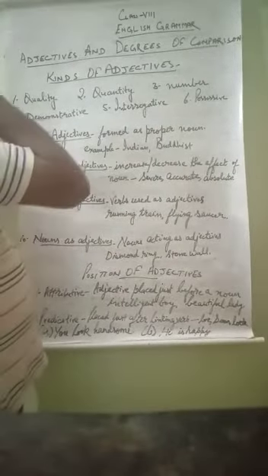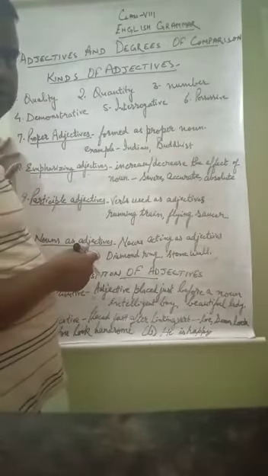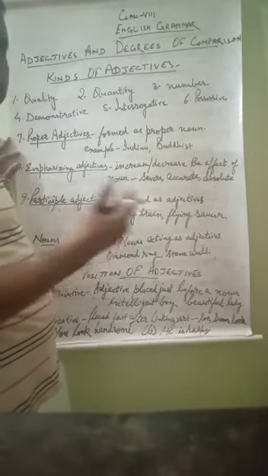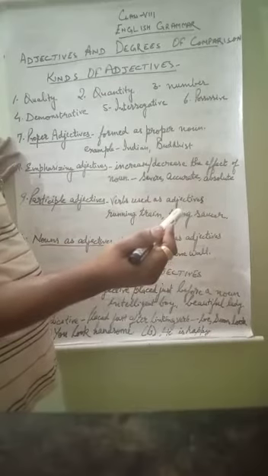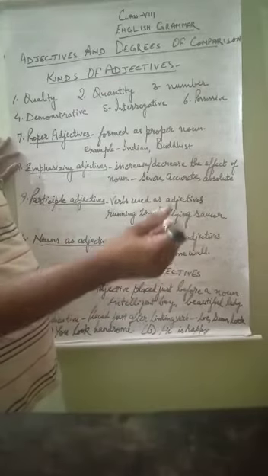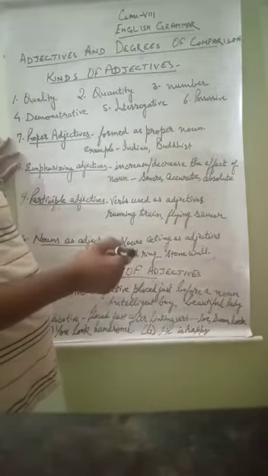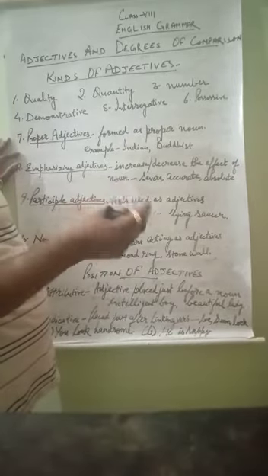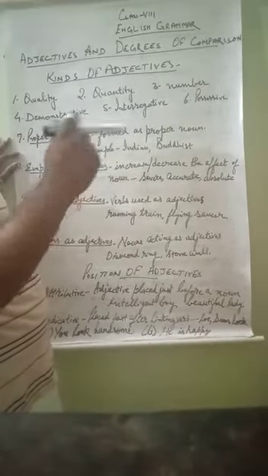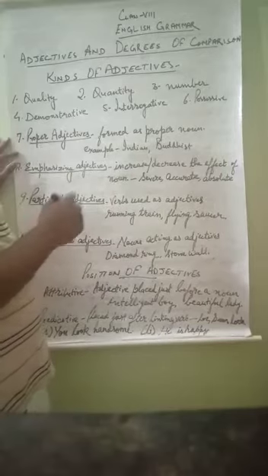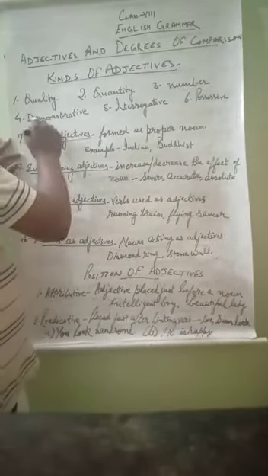Fourth is demonstrative. The adjective demonstrates something, which is used to show something. This pen is mine. Those students are of class 8. This, that, those, which are used to demonstrate or indicate something. Those types of adjectives are called demonstrative.